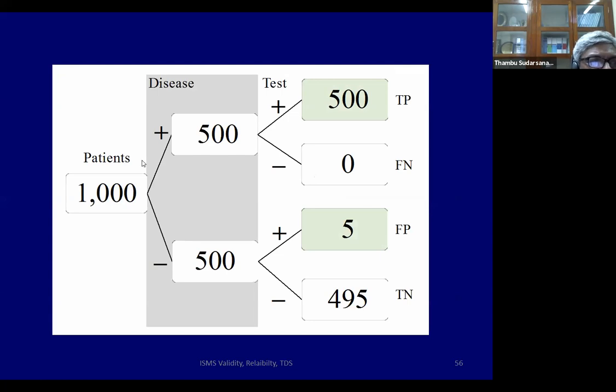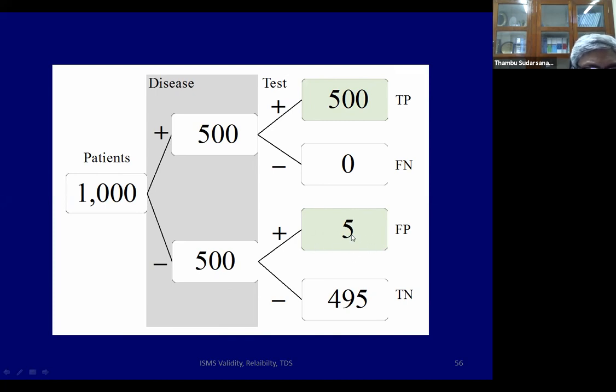So just remember that here in this situation, 50% are positive. So 500 out of 1000 will have disease, 500 won't have disease. Because it's a 100% sensitive test, all 500 will be picked up as positive. Among the 500 negative, it is 99% specific. So that 495 will be negative. But 1% are going to be false positive.